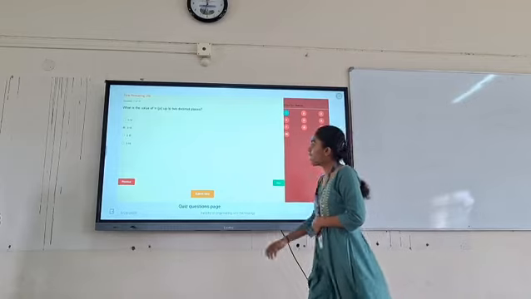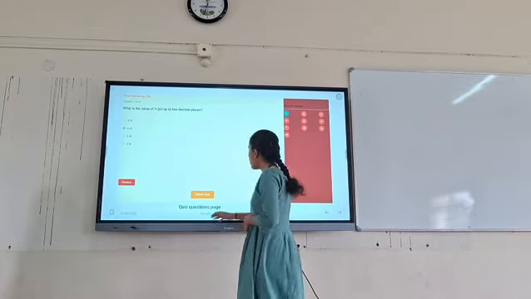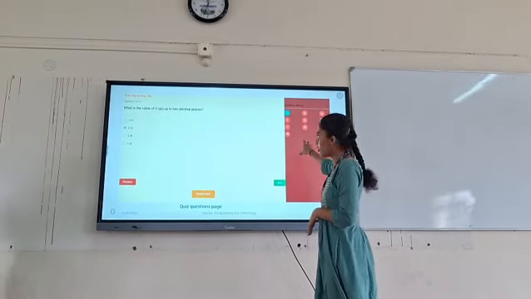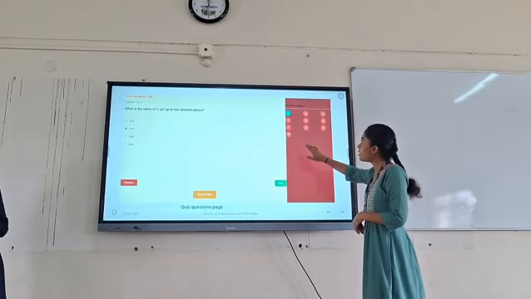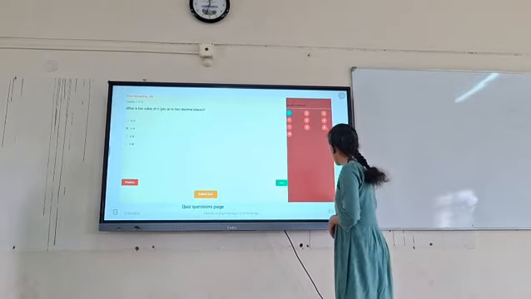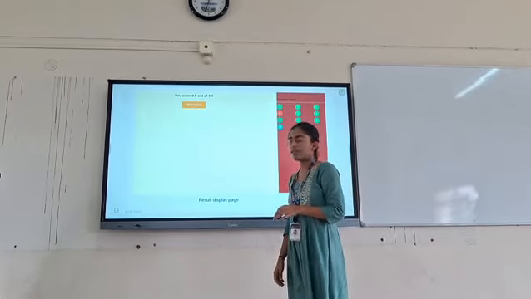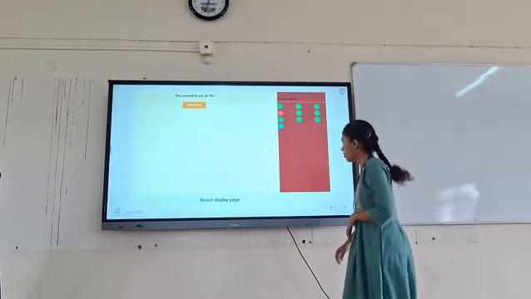And here we have inserted timers and questions. This is the submit button, and this navigates which question the student is attending. After submission of the quiz, the result of the user is displayed on this page.